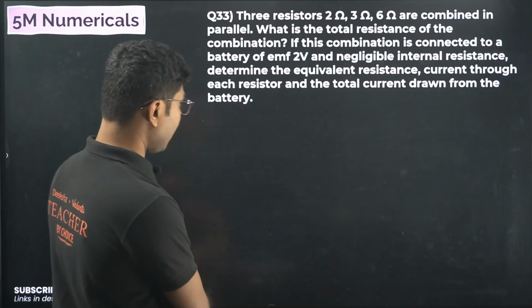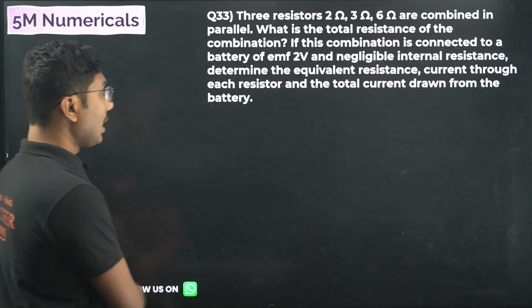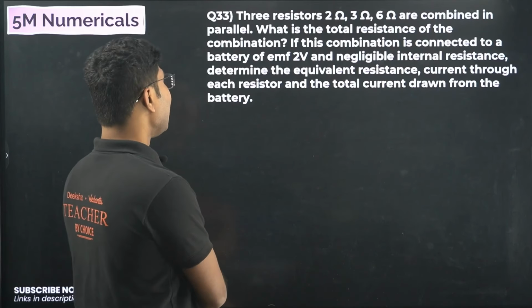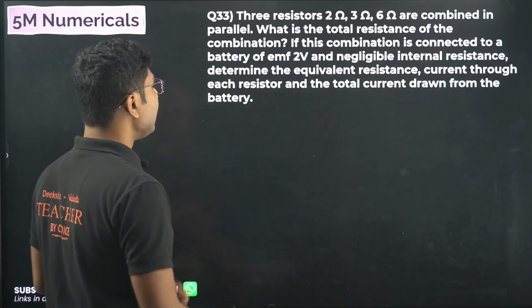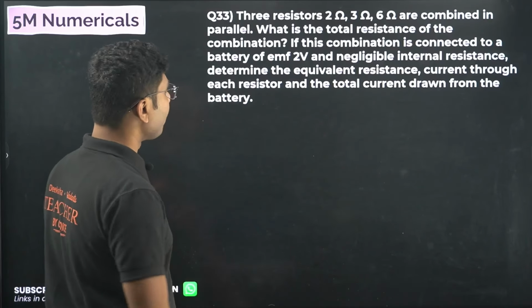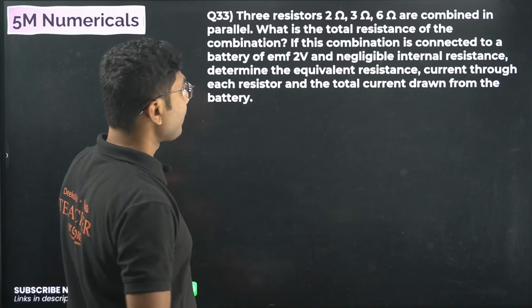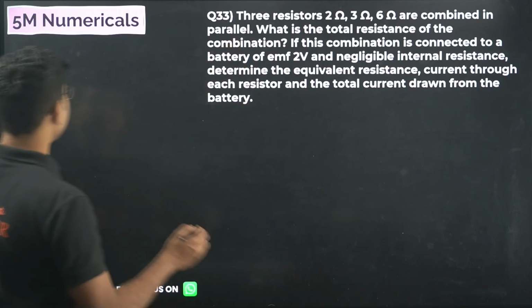If this combination is connected to a battery of EMF 2 volt and negligible internal resistance, determine the equivalent resistance, current through each resistor, and the total current drawn from the battery. So first of all, we have to calculate the equivalent resistance.